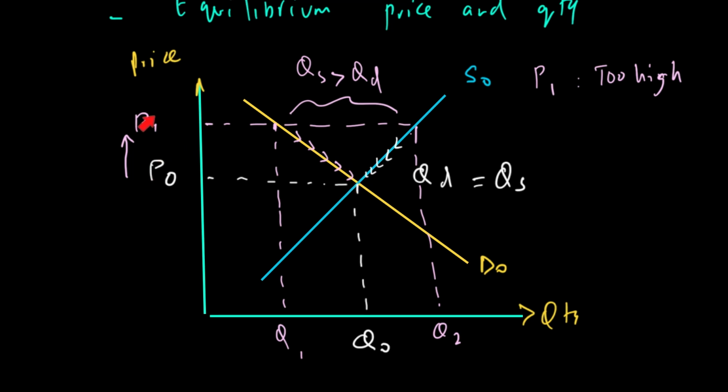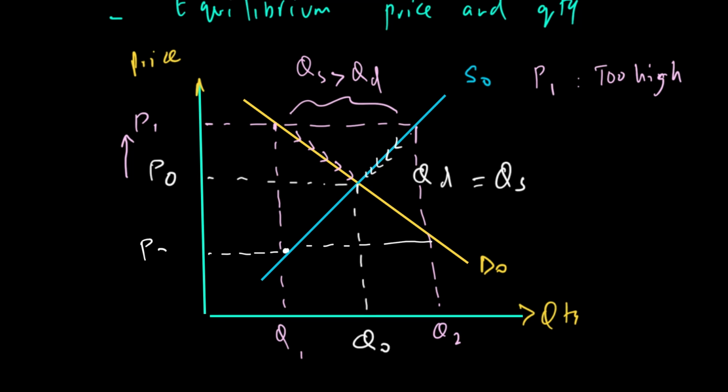So above, as you can see, the price was too high, and because of the price being too high, there was excess supply, QS greater than QD, which resulted in producers having unsold stock. They started to reduce the price, and they were able to come back to this point where QD equals QS. So when the price is too high, there is a tendency for price to fall, or there's a pressure on price to fall. Let's look at another price. What about price too low? Is that good for producers? The answer is that may not also be good for producers.